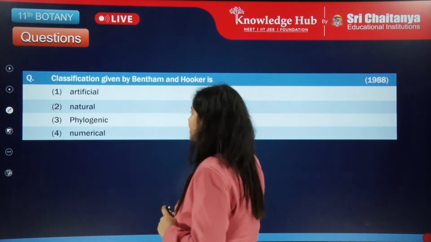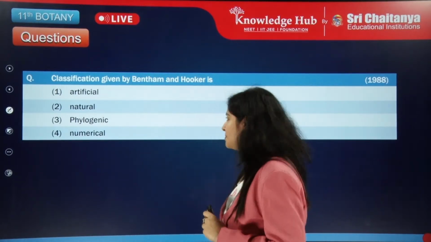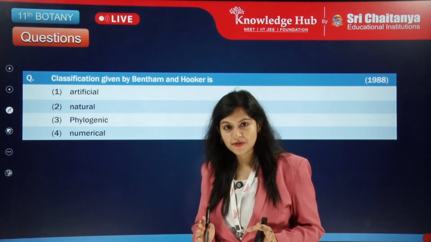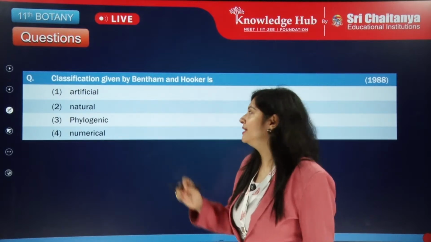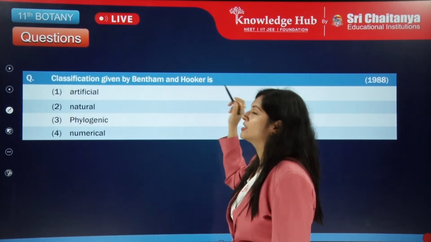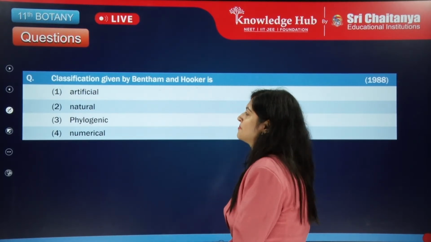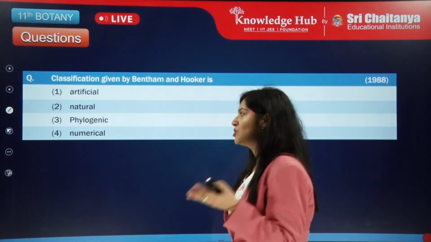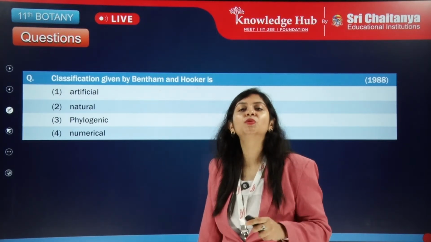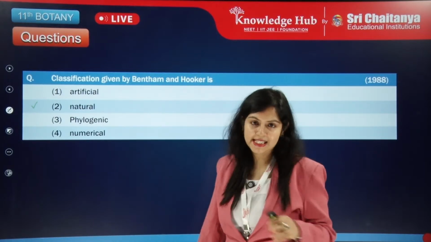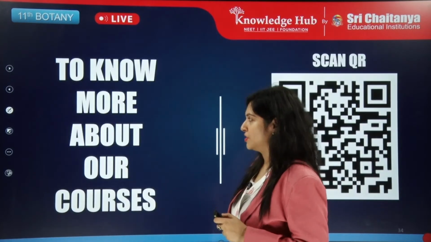Correct? Let's see this classification. The classification given by Bentham and Hooker is what? Artificial, natural, phylogenetic and numerical. Yes, it's again the natural system of classification.